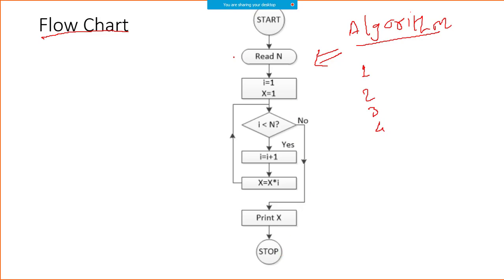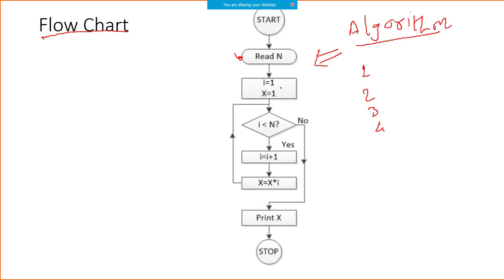This rounded rectangle symbol is used to get some input value. So you are saying read the value of n. I'm just trying to explain the diagram symbols; I'm not going into the logic now. So start, read n, so you are reading the value of n. Then these square rectangles allow you to write some statements.